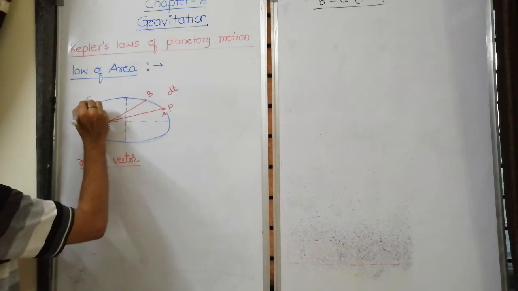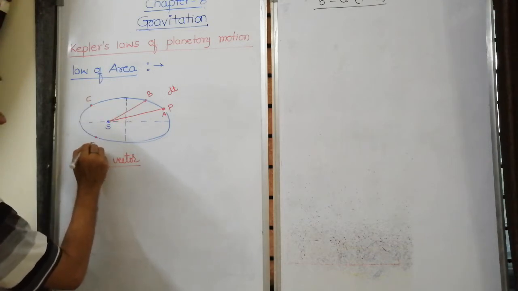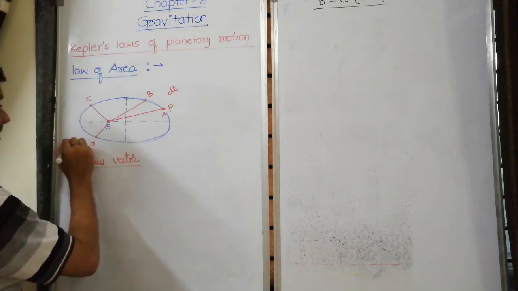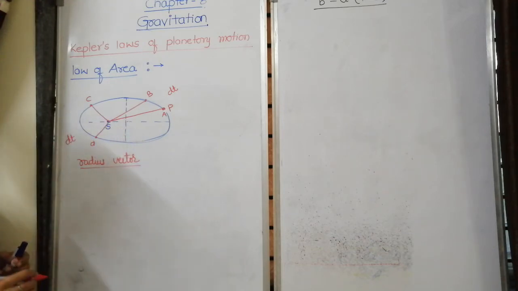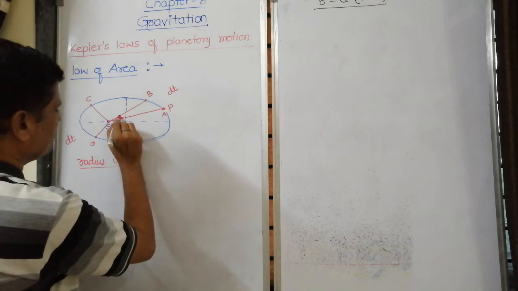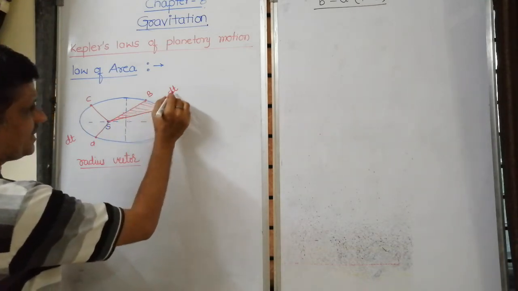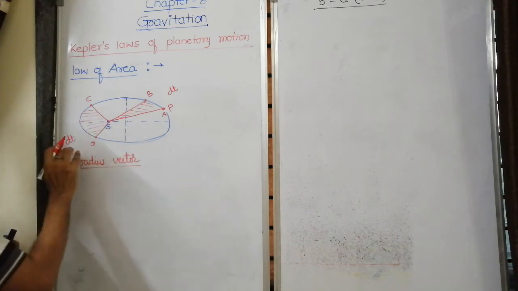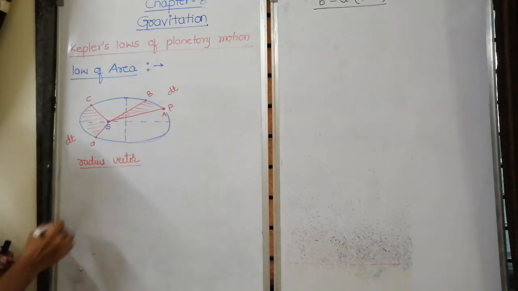Then it moves from, say, C to D in the same time dt. That is to cover this much area. It has taken dt time, and it has taken the same time dt to cover this much area.